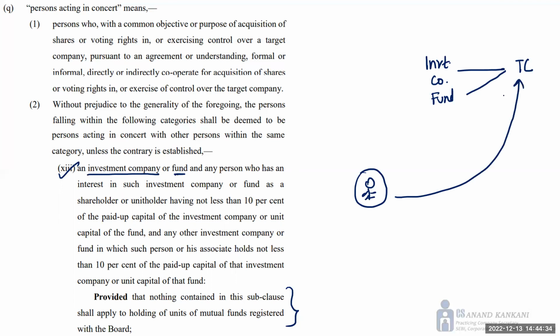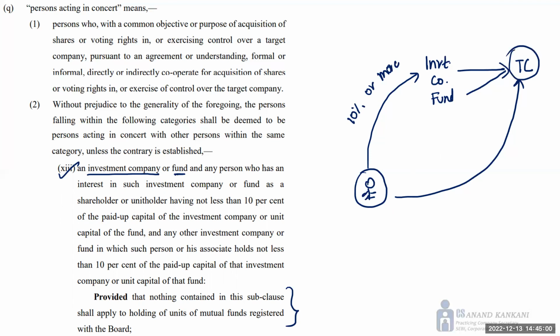Now you would say, what is the problem? The problem is this person has invested, okay? This person has invested 10% or more in this investment company or in this particular fund. And this individual is acquiring the shares of the target company and this investment company is also acquiring the shares of the target company.